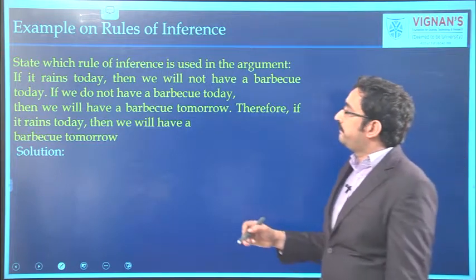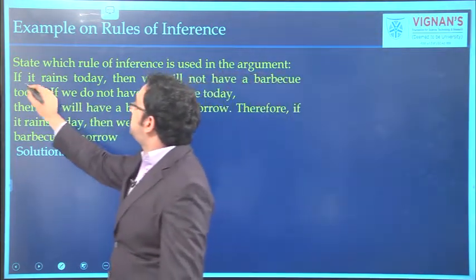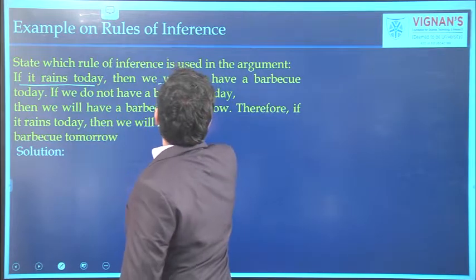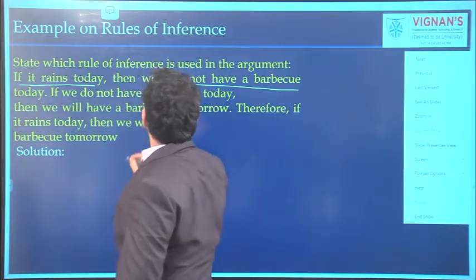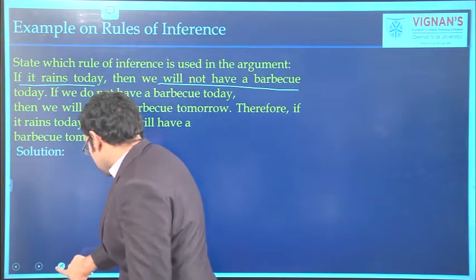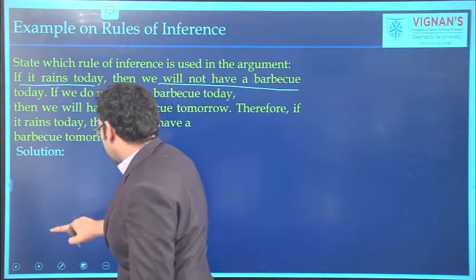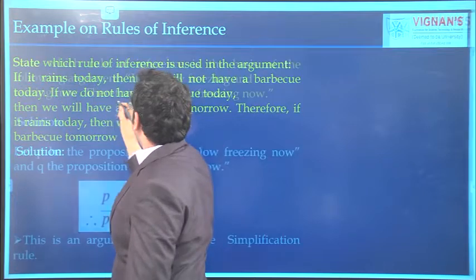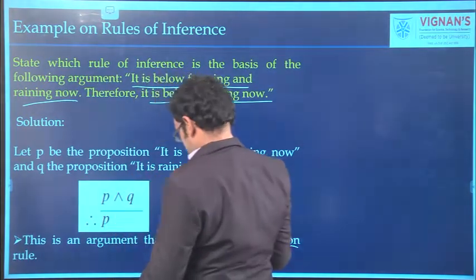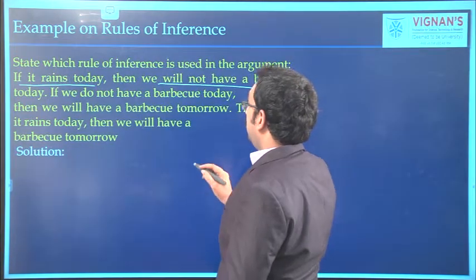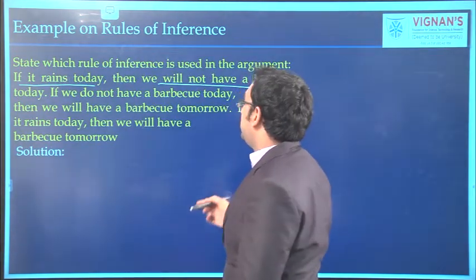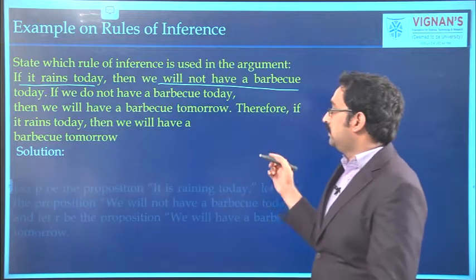Next, see the rule. If it rains today, then we will have a barbecue today. If we do not have a barbecue today, then we will have a barbecue tomorrow.